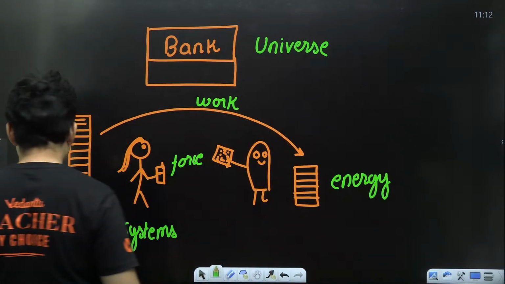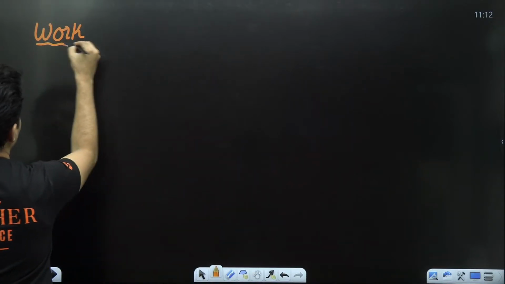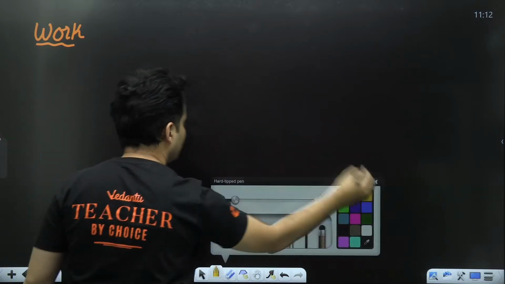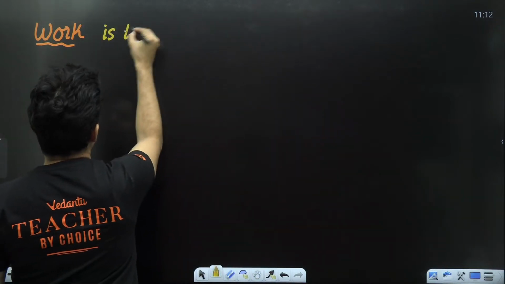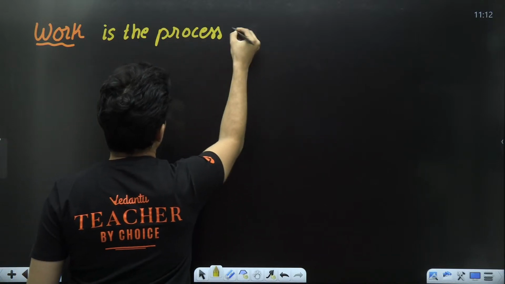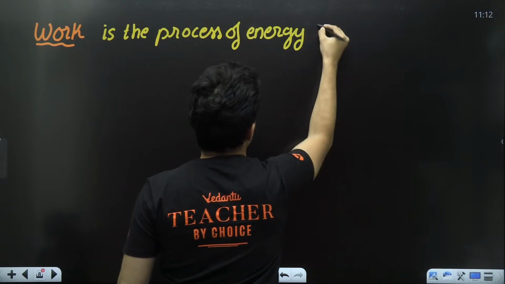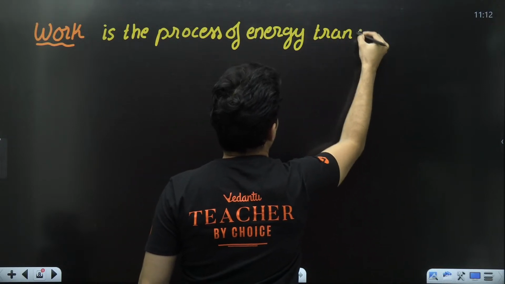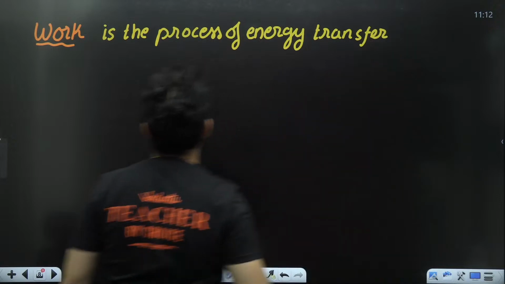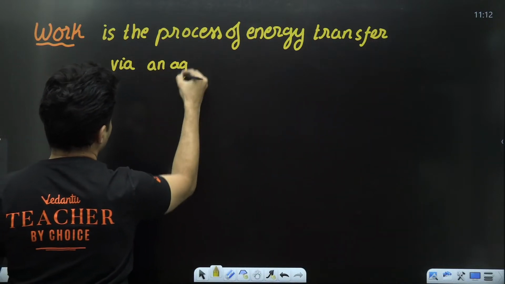So let's start with the definition of work now. Work is the process of energy transfer via an agent.